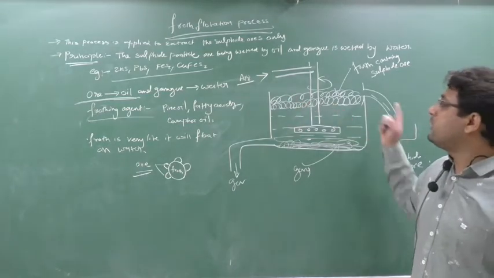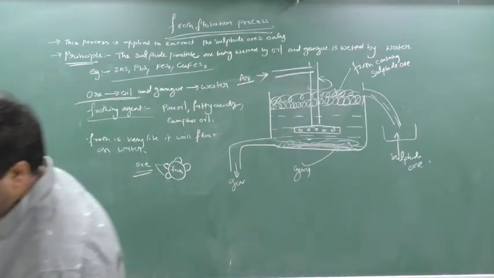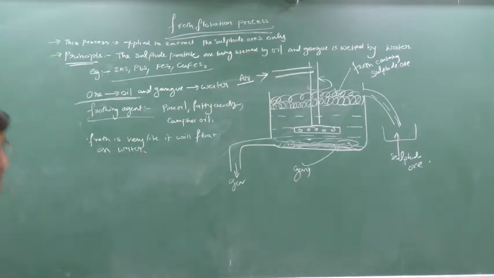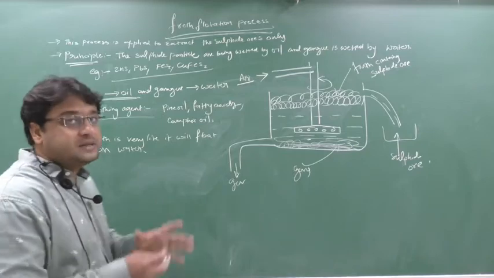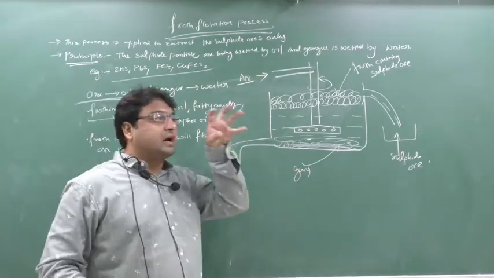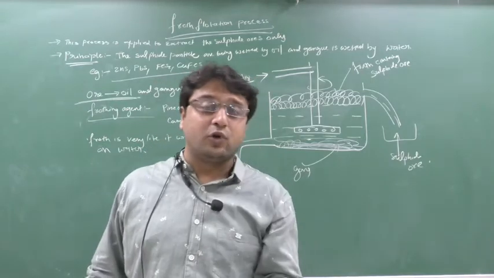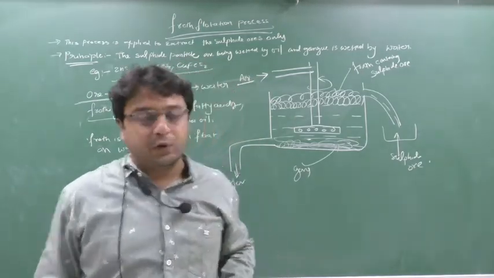What should this froth be like? It should be stable. So for that I am adding certain stabilizers. What is the requirement of a stabilizer? The froth will contain sulfide particles. Now this froth will come up to float on the water.